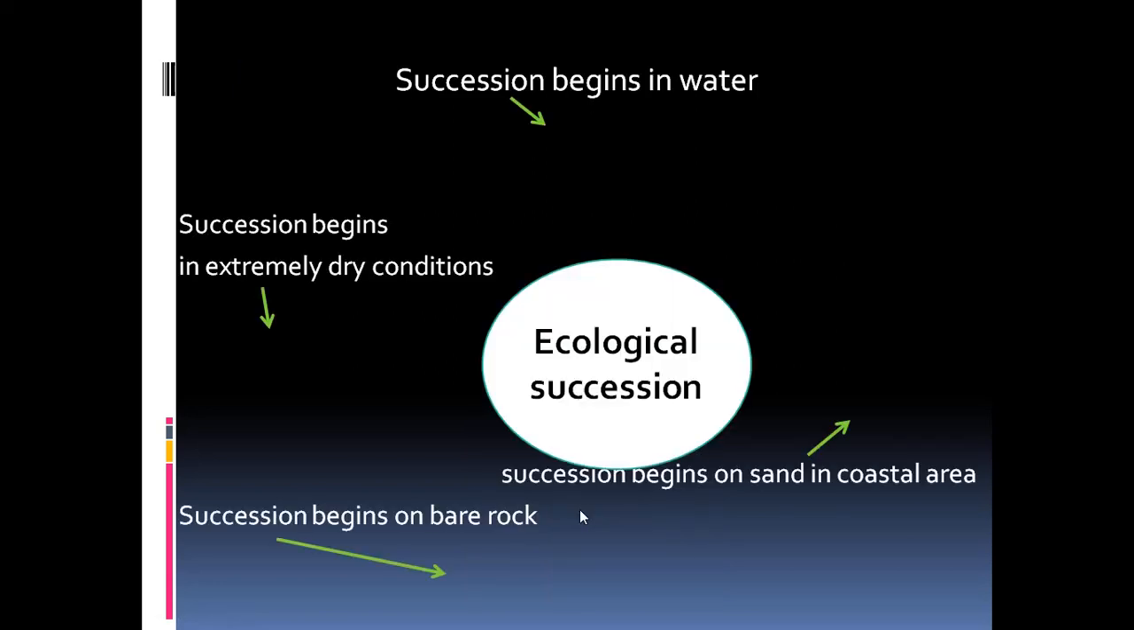Now let us take up ecological succession in terms of different kinds, like it may be beginning in water, beginning in extremely dry conditions, beginning on bare rock, or on the sand. So they are known as different types of ecological succession, and they are named differently. Like, for example, lithosere.